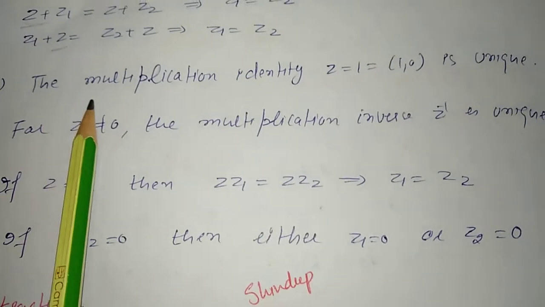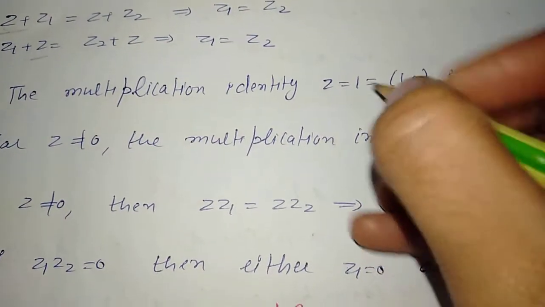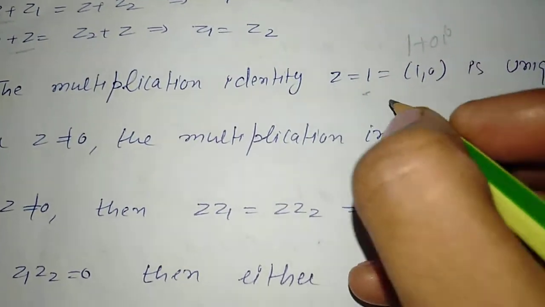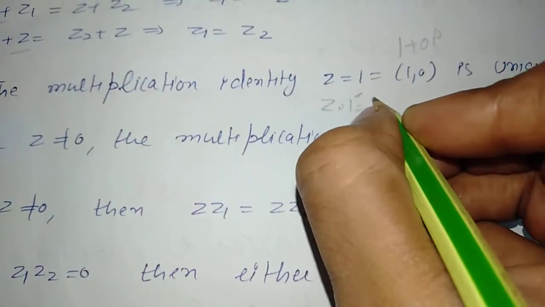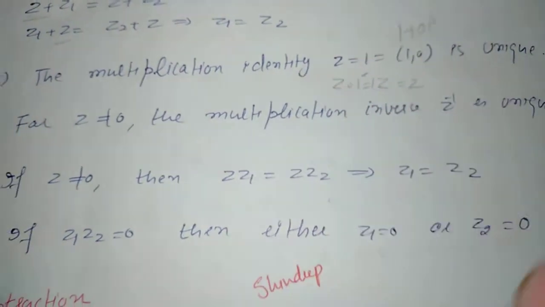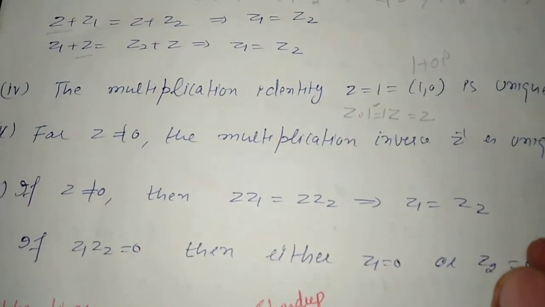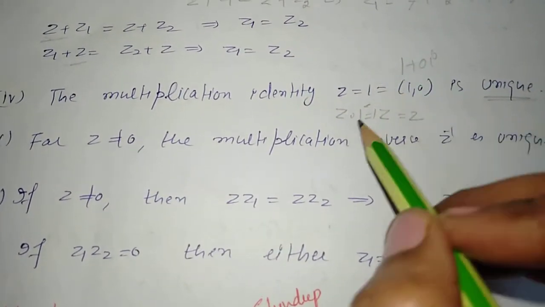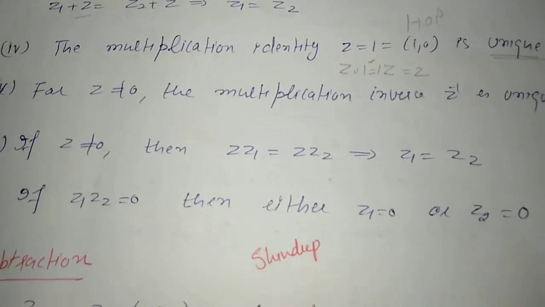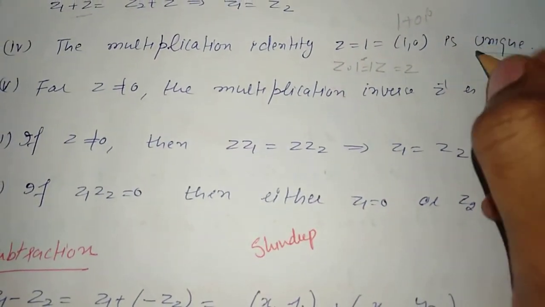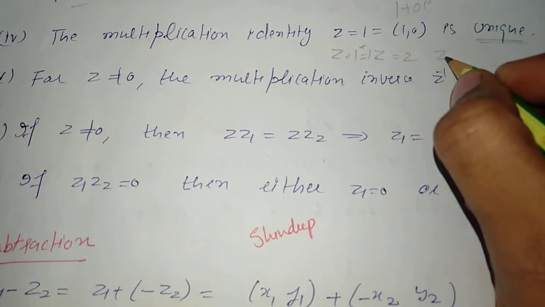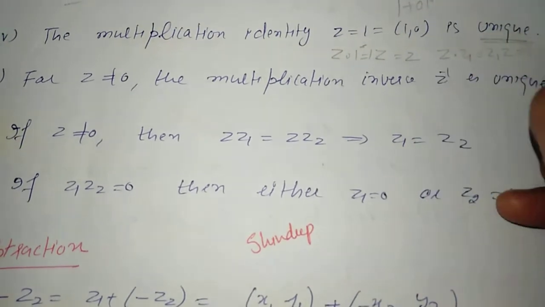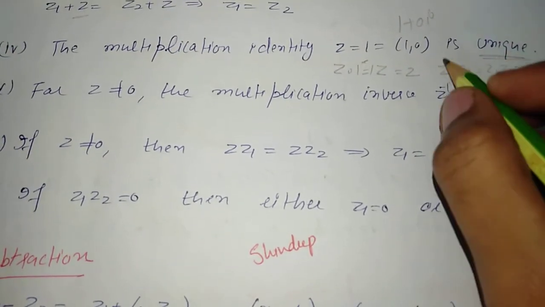Next property under complex numbers is the multiplication identity. We have an element z equal to 1, which may be written as 1 plus 0 iota. It is such a complex number that if we multiply it with any other complex number, there is no change. This number is known as the multiplication identity in the case of complex numbers, and this element is unique. We don't have any other element with the same property. We don't have any other element which will satisfy the property that z into z1 is equal to z1 into z, which will keep this expression the same, with no changes.